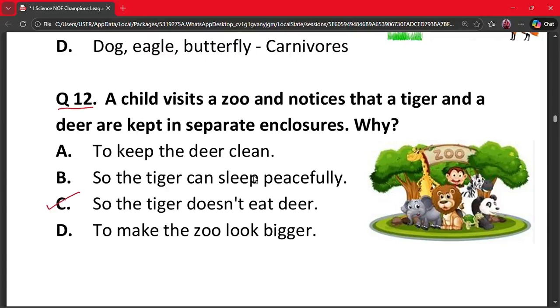Tigers are carnivorous and hunt other animals for food. Keeping them separate protects the deer. Hence option C is the correct option.